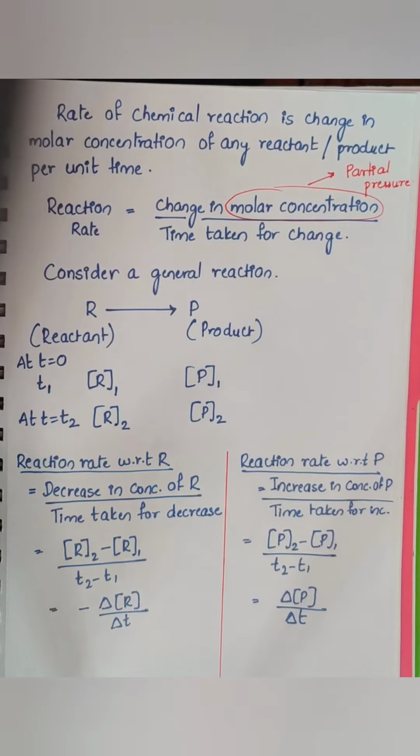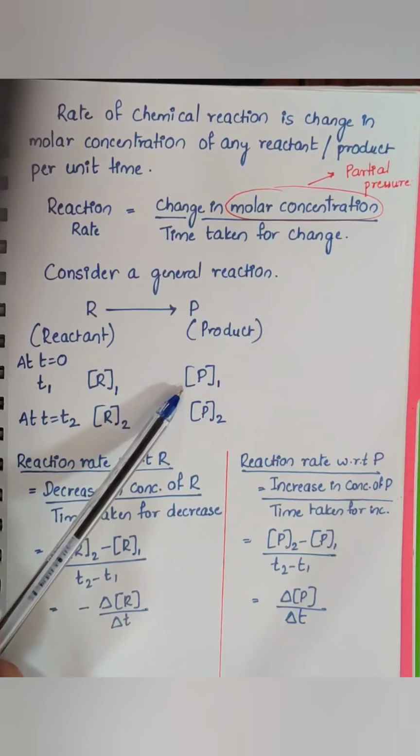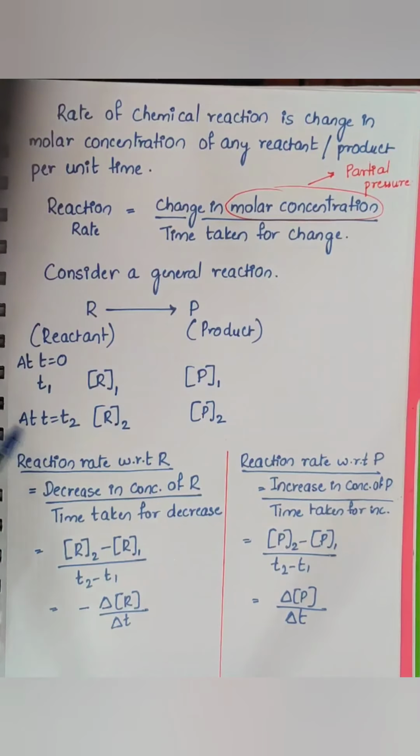Now here let us consider R as the reactant, P as the product. Say at time t equal to 0, I will consider the concentration of the reactant as [R1]. The square bracket represents molar concentration, so it is read as the molar concentration of the reactant. Let the product concentration be [P1]. Say after a certain time interval, at time t2, let us consider the concentration of the reactant as [R2] and the concentration of the product as [P2].